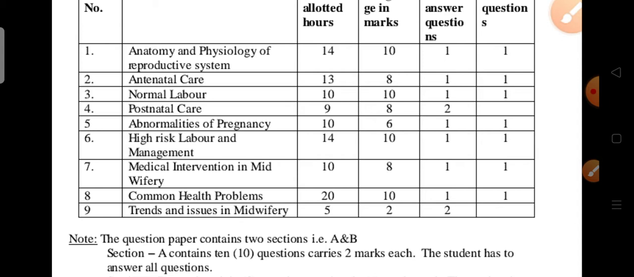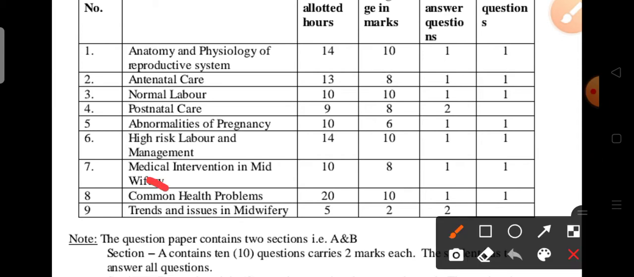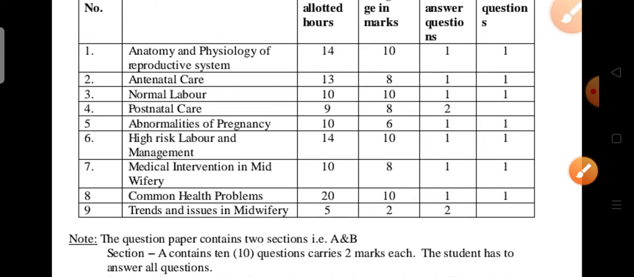Next, care of newborn baby will be the 5th unit, which we didn't mention. Medical interventions, 8 marks weightage. Women's health problems, not common, just change it, 10 marks weightage. Tenets and issues, 2 marks weightage. So this is the blueprint and weightage.